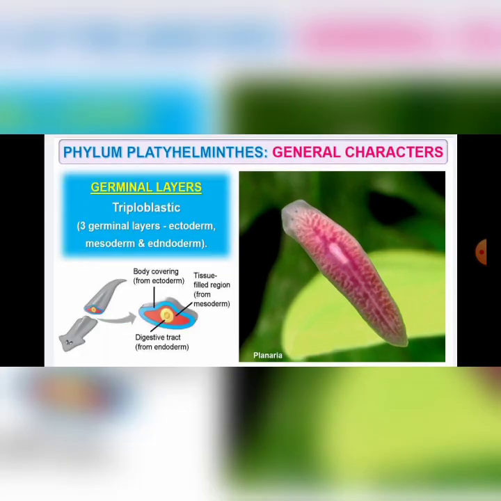Next is germ layers. These are triploblastic animals. This is also seen for the first time in Platyhelminthes. Before, it was diploblastic animals in Porifera, Ctenophora, Coelenterata, etc. What do you mean by triploblastic? You can find here three germinal layers. They are ectoderm, mesoderm, and endoderm. Ectoderm develops into body covering, whereas mesoderm is filled with tissues, and endoderm forms the digestive tract.